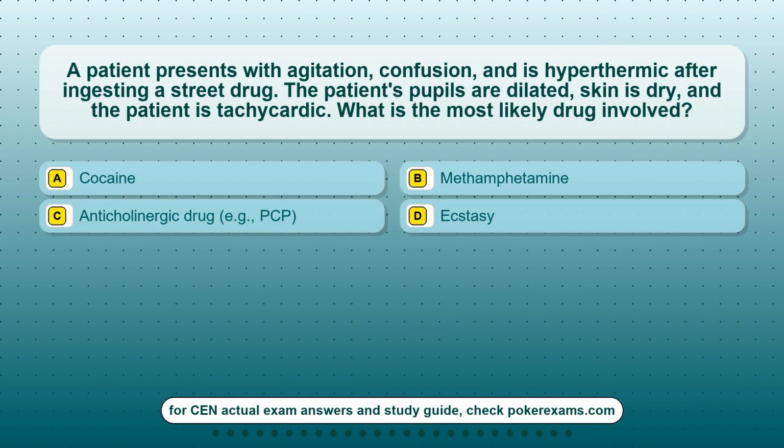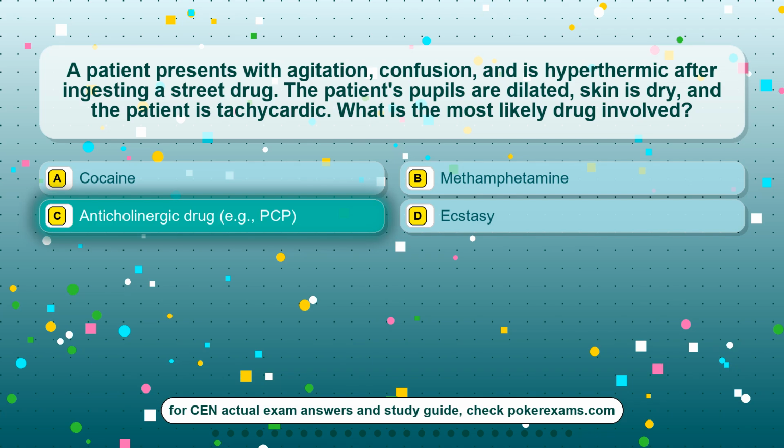Question 10. A patient presents with agitation, confusion, and is hyperthermic after ingesting a street drug. The patient's pupils are dilated, skin is dry, and the patient is tachycardic. What is the most likely drug involved? Option A, cocaine. Option B, methamphetamine. Option C, anticholinergic drug, example PCP. Option D, ecstasy.